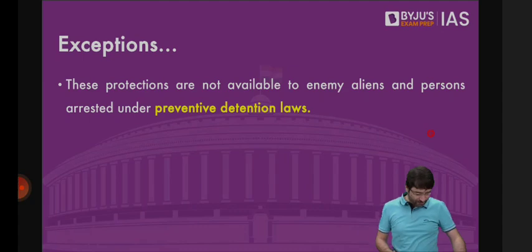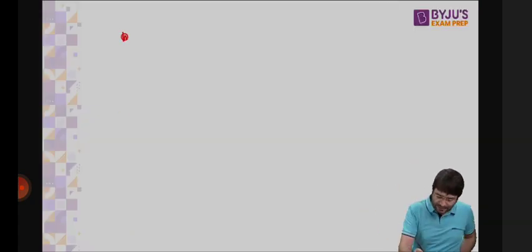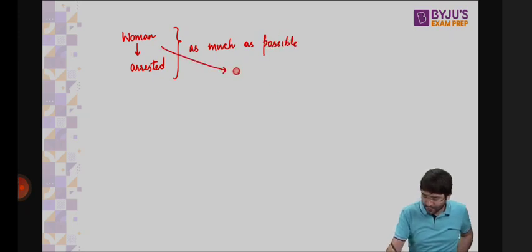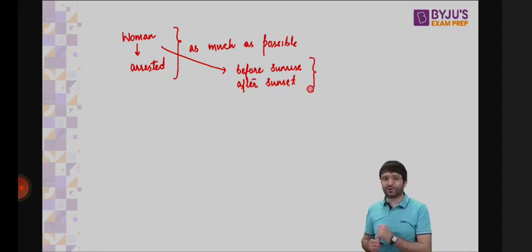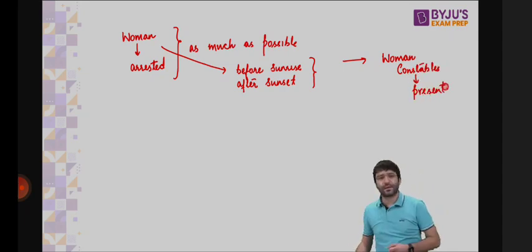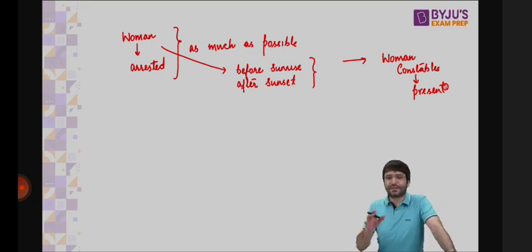Further, the Supreme Court has expanded the scope of Article 22 and has said if a woman is to be arrested, as much as possible, this woman should not be arrested before sunrise and after sunset. And whenever this woman is to be arrested, woman constables shall be present.